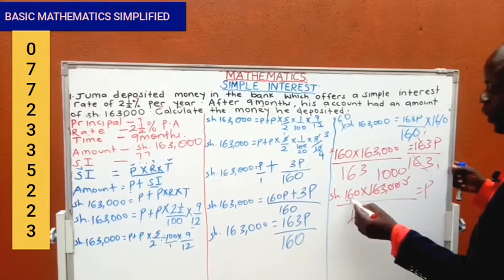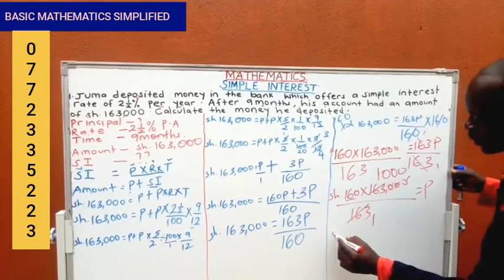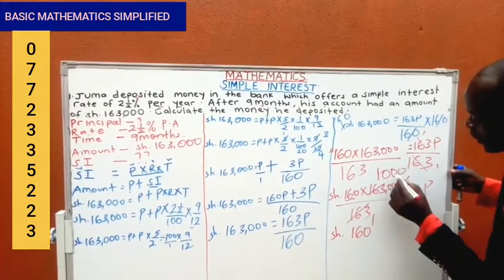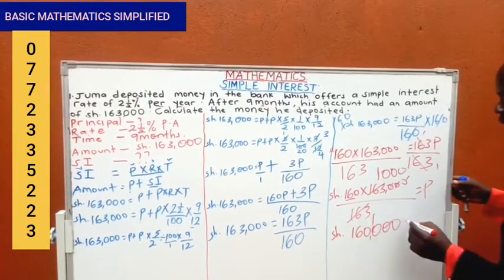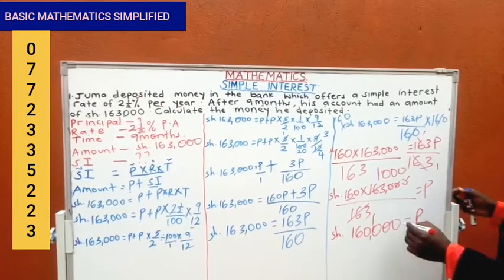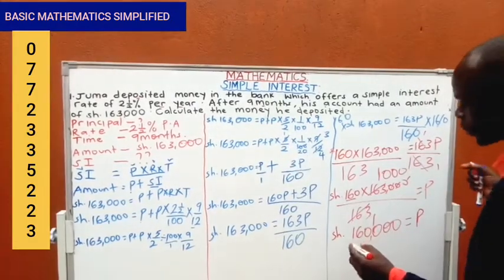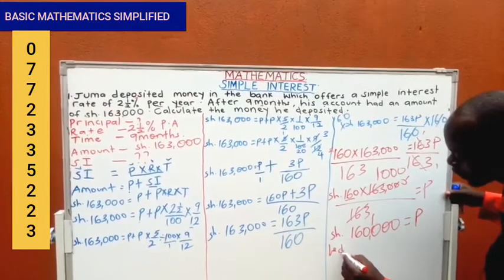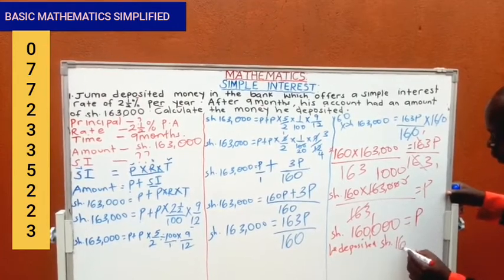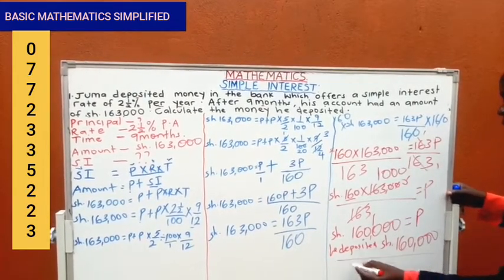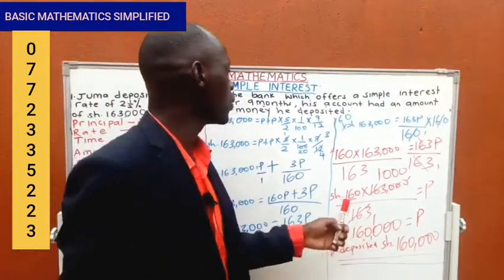All together. Now this is 160 times 1,000. You see? So this will be shillings 160, 160 times 1,000 is 160,000 equals p. Remember what this p was? This p was principal, and we said principal is the amount of money deposited. They are saying calculate the amount of money deposited. So you can now say he deposited shillings 160,000. That's the amount of money Juma deposited in the bank that gave him an amount of